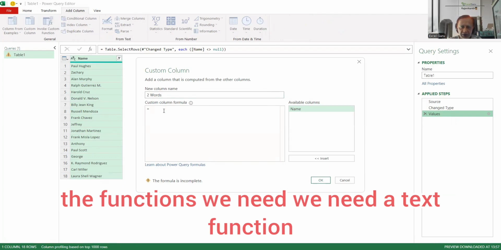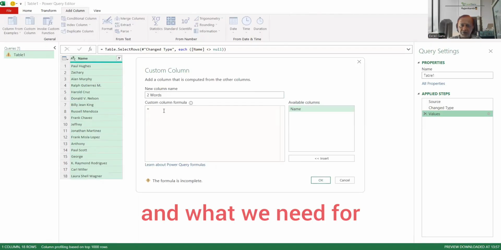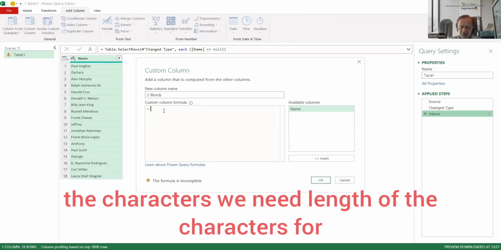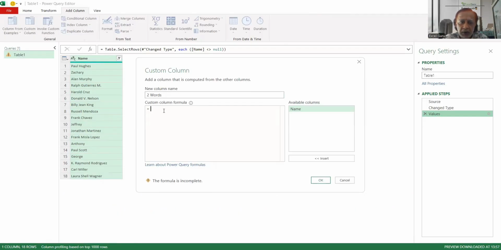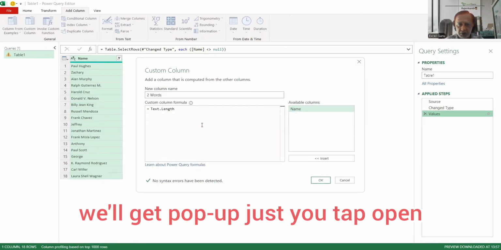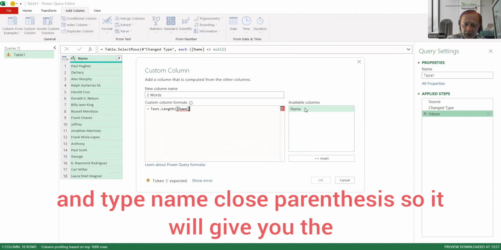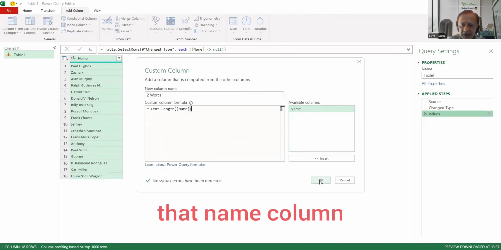We need a text function, and for that it should be a length, the length of the characters. For that, you type Text.Length, it will pop up. Just use Tab, open parenthesis, type [Name], close parenthesis. So it will give you how many characters are there in that name column.